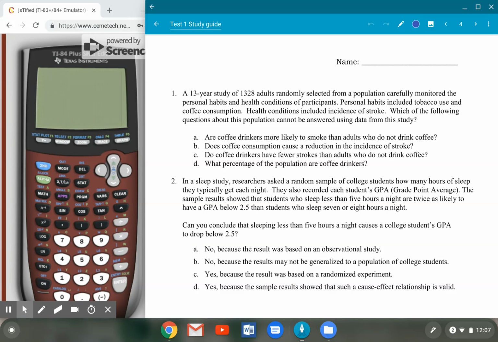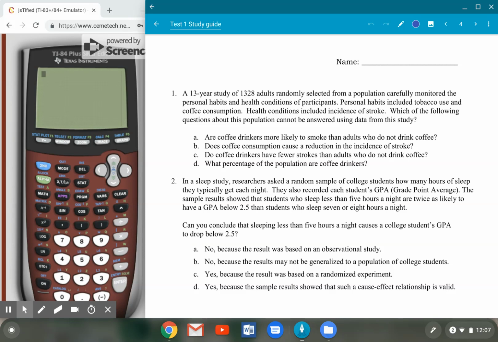So number one, we've got a 13-year study of 1,328 adults randomly selected from a population. They're carefully monitored in their personal habits and health conditions. Personal habits are tobacco use and coffee consumption, health conditions, instance of stroke. Which of the following cannot be answered?